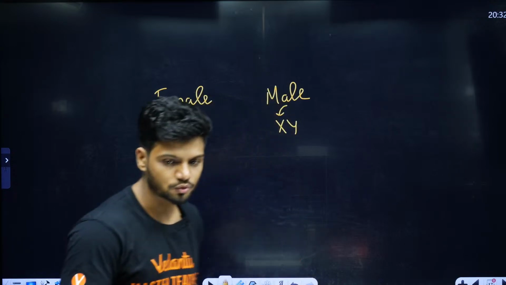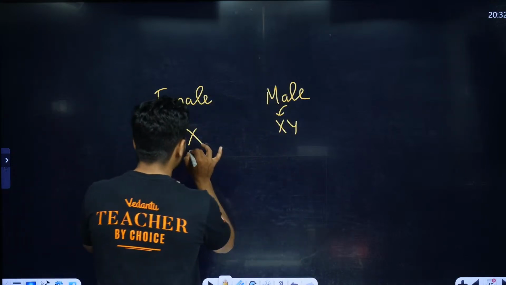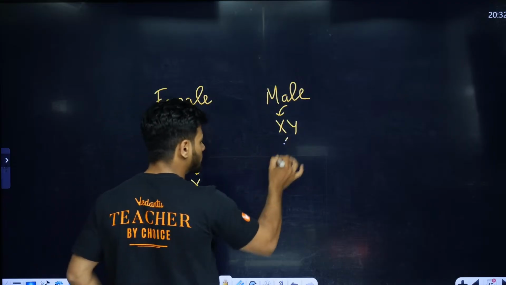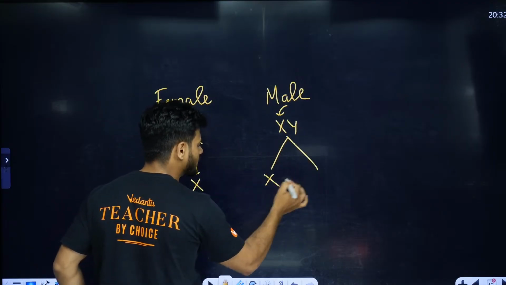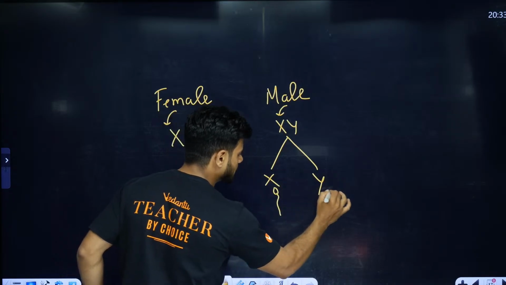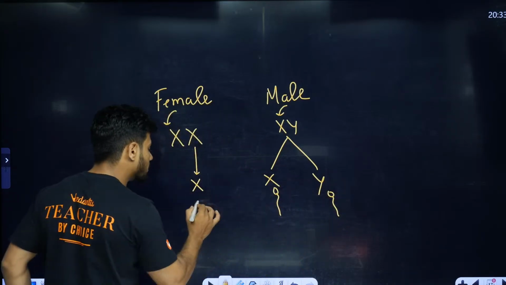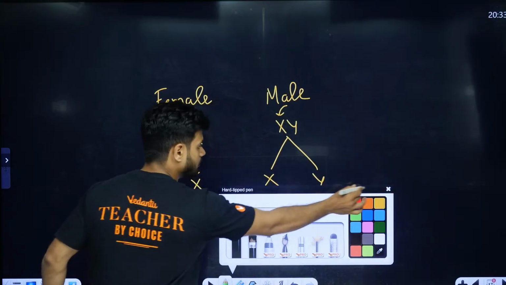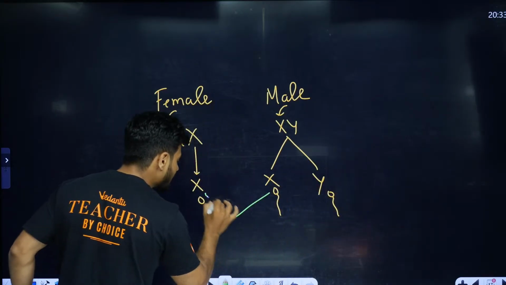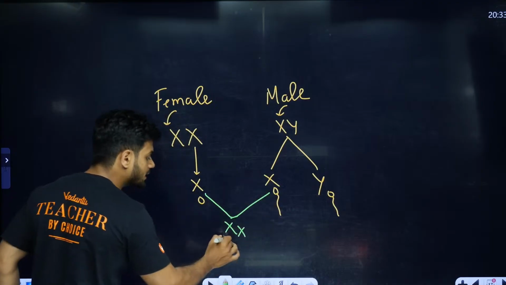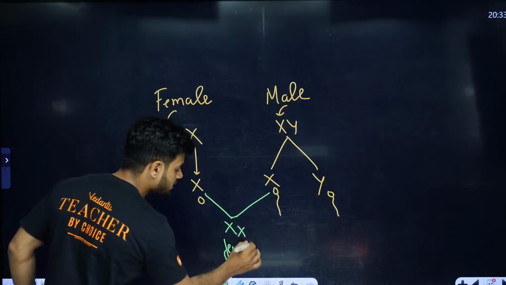Remember that. Now, students, let's say here this X chromosome, only X chromosome can come here. Now, let's say from here X chromosome can come, Y chromosome can come. Now, let's say there are two sperms here. If this sperm and this egg fuse, what happens? XX. Now, this will result in always a female.